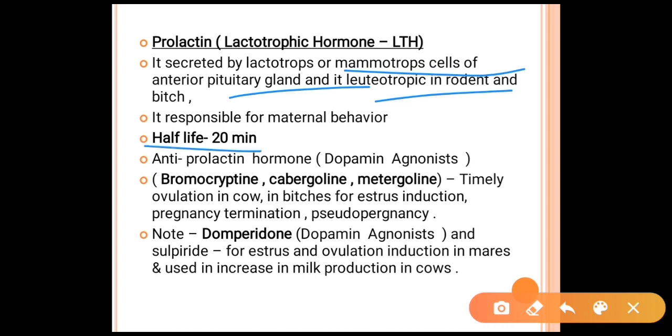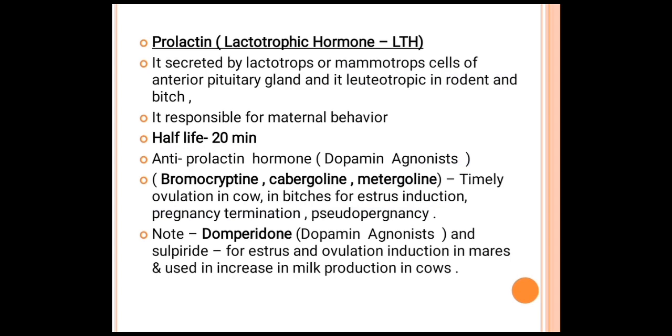Anti-prolactin agents are also present, like dopamine agonists such as bromocriptine, cabergoline and metergoline, which help in timely ovulation in the cow. In bitches, we can use these for estrus induction. For pregnancy termination and for pseudo pregnancy cases we can use bromocriptine and cabergoline. Note that domperidone, a dopamine antagonist, and sulpiride are used for estrus and ovulation induction in the mare, and to increase the milk production of the cow.